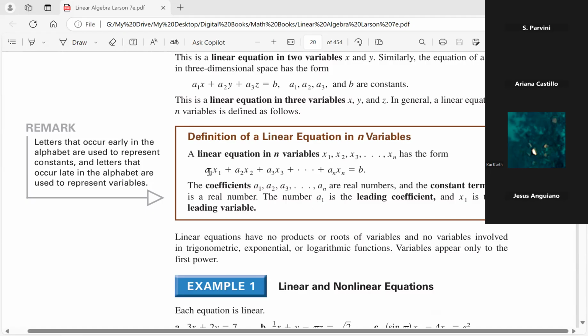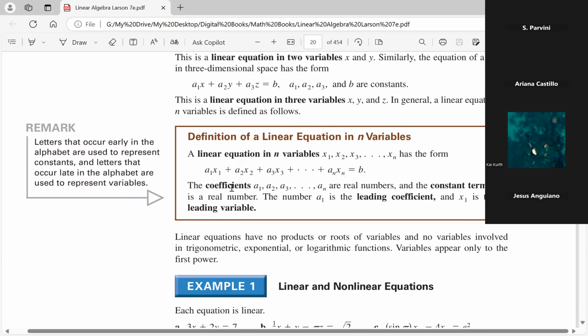The a sub 1 here, the coefficient on x sub 1, is called the leading coefficient, because it's the first coefficient in that statement. And x sub 1 is the leading variable. Together, they make up the leading term of the equation.